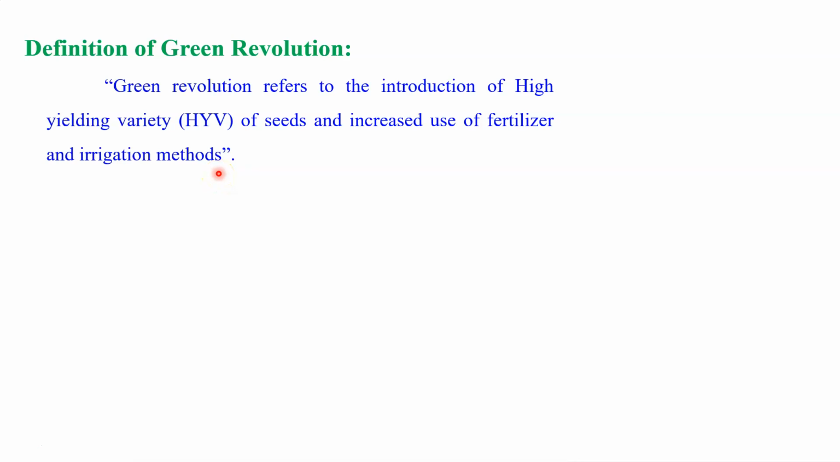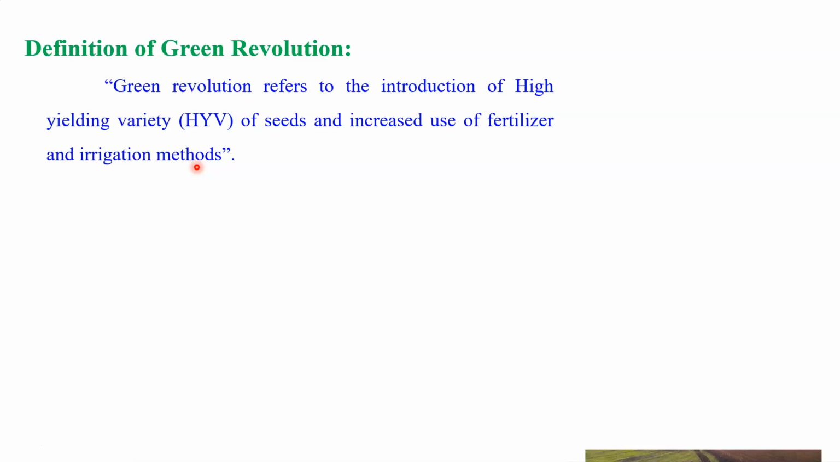That was really very good. Through these two things we were able to increase the production of food grains. Therefore, the introduction of high yielding varieties of seeds and increased use of fertilizer and irrigation methods is known as the Green Revolution.